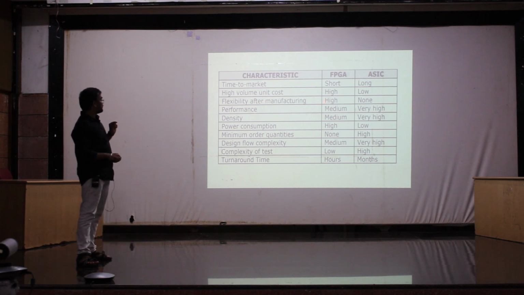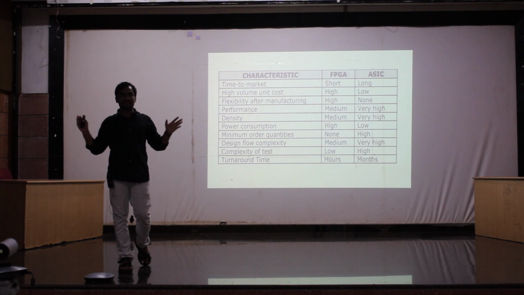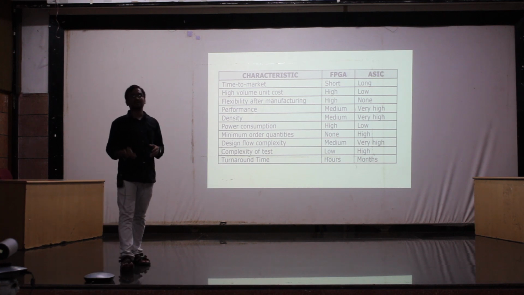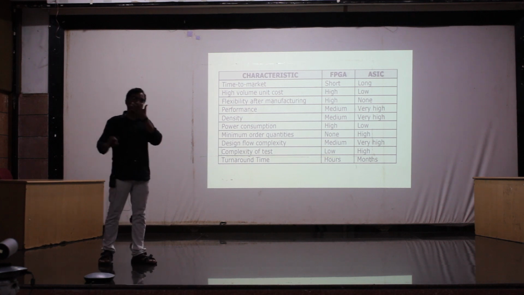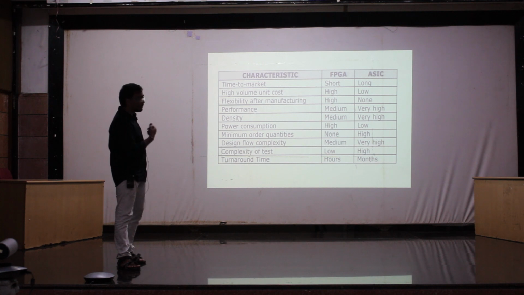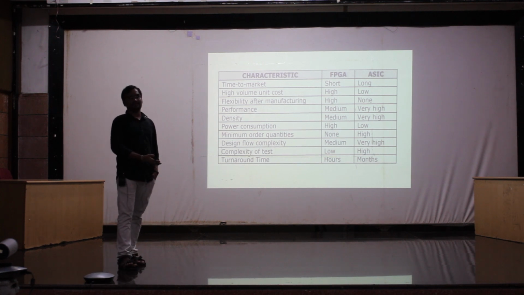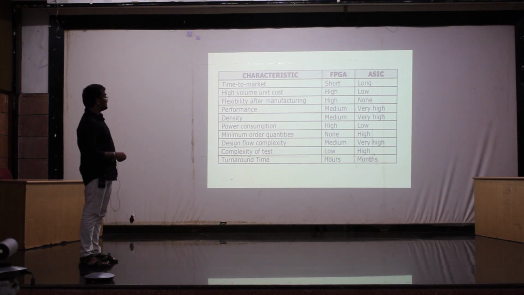But coming to the FPGA board, whether 1 unit or 100 units, the cost will be the same. Like one board is, let's say, 20,000, 10 boards is 10 times that. They might give a small discount if you order in bulk, but that is not our primary interest. My point of interest is, if you are buying in bulk, then ASIC is cheap, and compared to that, FPGA is costly. And then flexibility, all those things you can understand easily.